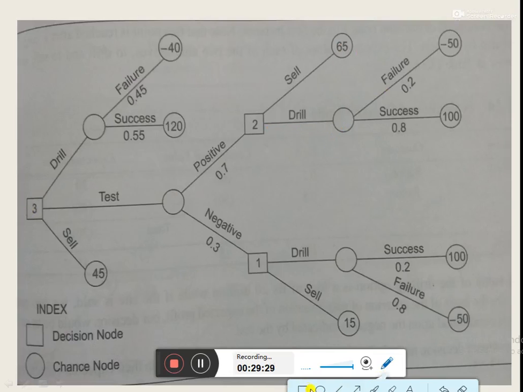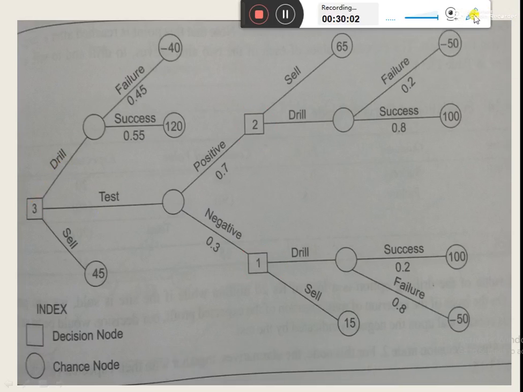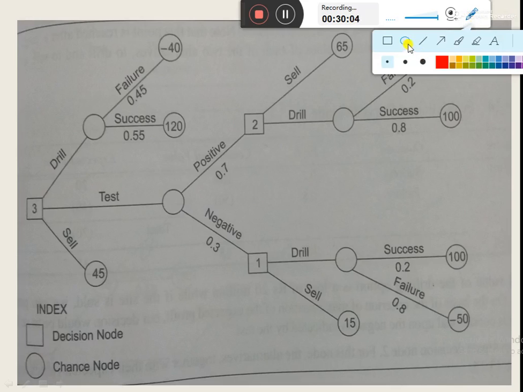So now we are left with only one decision node, that is 3. We have evaluated decision node 1 and decision node 2. Now we need to evaluate decision node 3. At decision node 3, the company has 3 options of drilling, testing or selling. So with the help of this given information, we need to calculate the expected value and select the option with highest or largest expected value. So let's evaluate decision node 3.